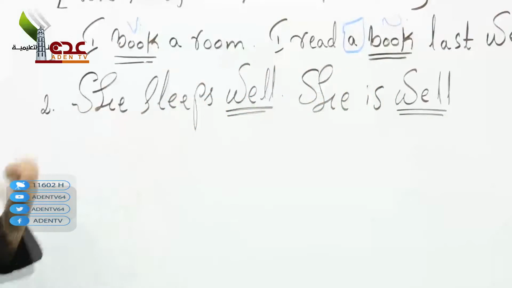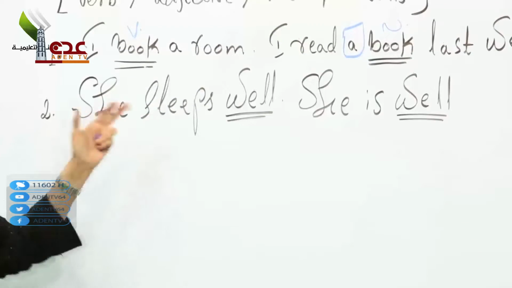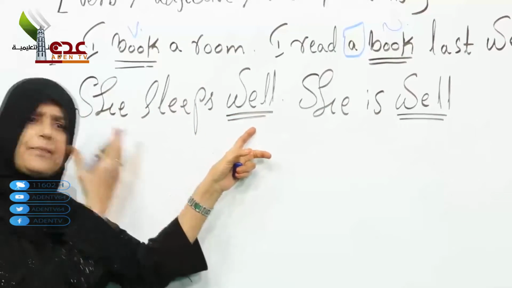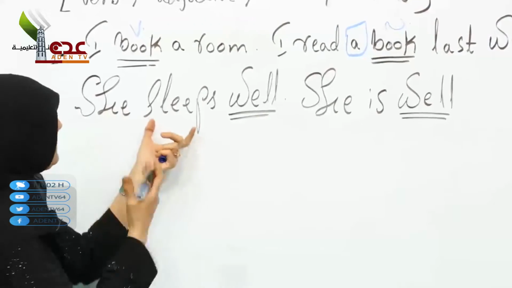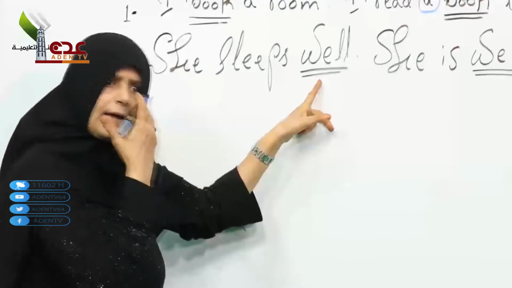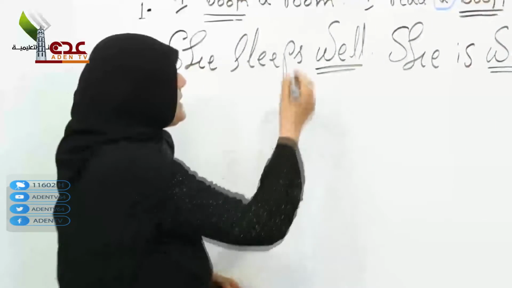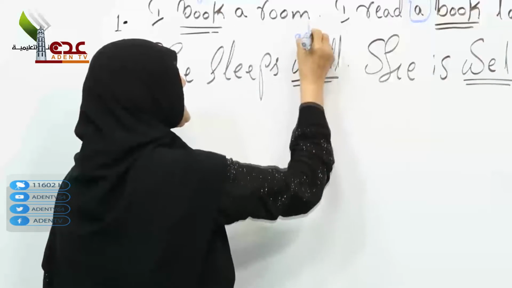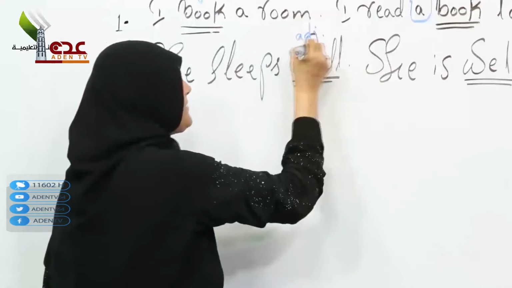Now look at number 2: She sleeps well. How does the person sleep? Very well, good, very nice, so lovely. In this case we are talking about an adjective. Why do we use an adjective?